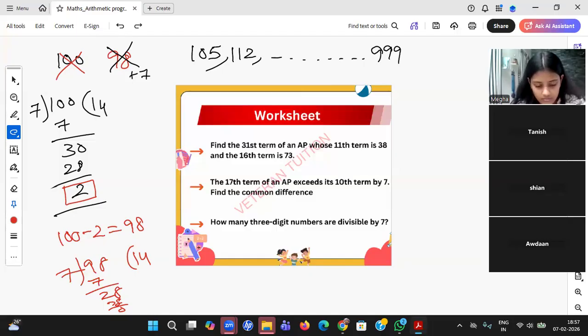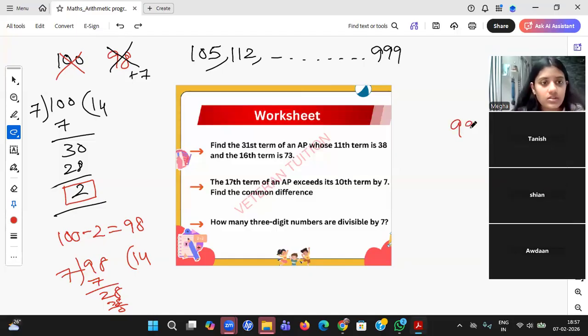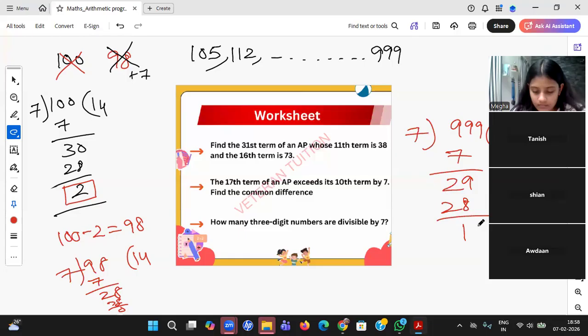Yes, Mega. How to do it better? 999, should I check it? Yes, sir. You have to divide it, and the answer you get is 994. Very good. Okay. 7 ones are 7, 2 next. Tanish, you are not concentrating here. 1, 9, 7 twos are 14. You see, when I divided 999 by 7, I got 5 as the remainder. What does that mean? That means if I subtract 999 minus 5, I'll get 994. That is perfectly divisible by 7.